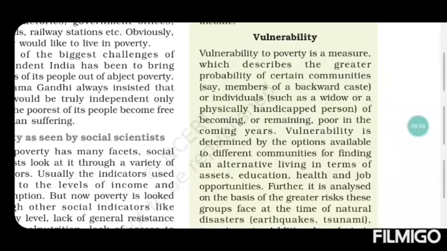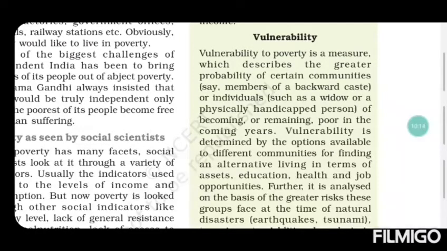For example, you can take a small boy in a poor family. How much chance does that boy have to come out of that poverty and become rich in the future, or will he or she remain poor only in the future? Whether he or she has a chance of becoming rich or not, that is vulnerability.